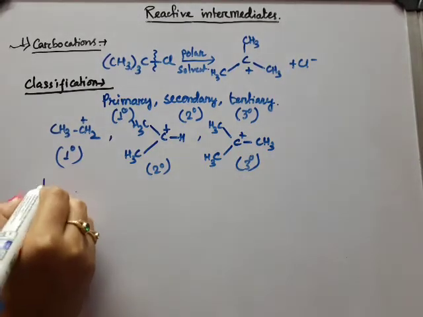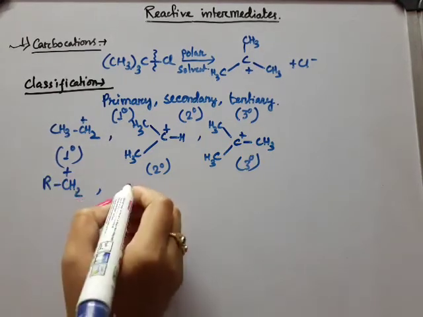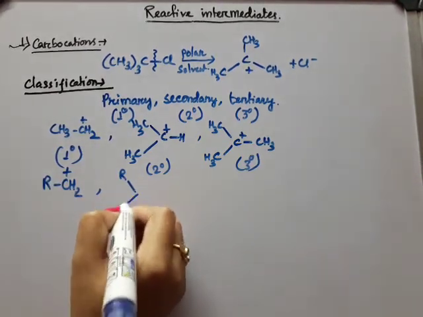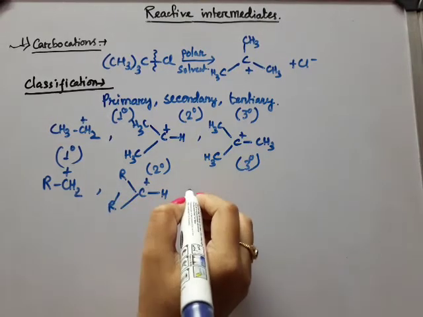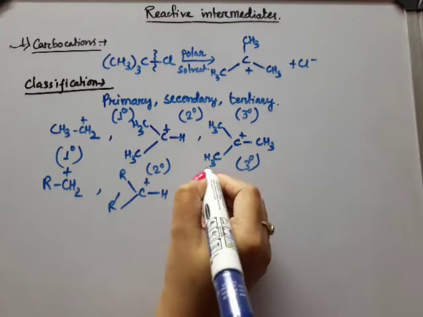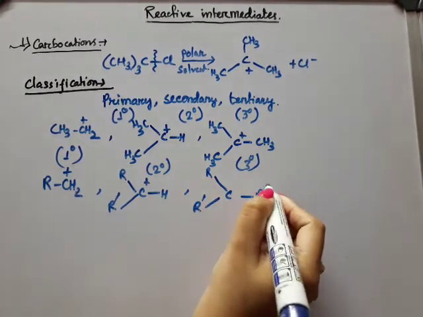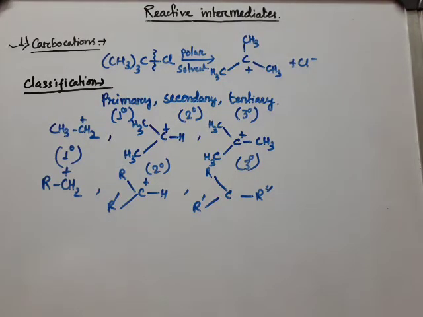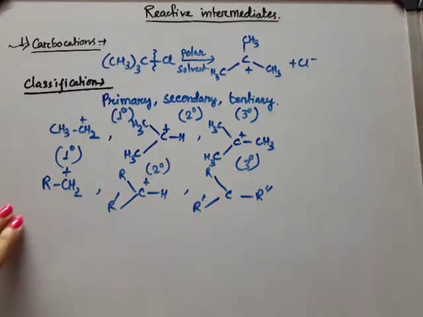Generally we can say that RCH2+ is primary, R'CH+ is secondary, and R'R''C+ is tertiary, where R, R' and R'' are alkyl or aryl groups. They can be similar groups also.